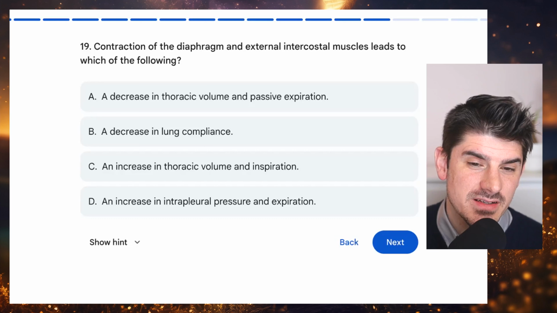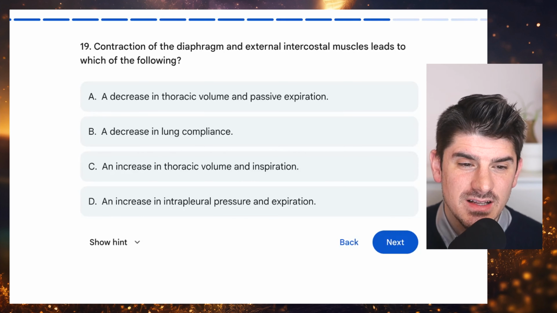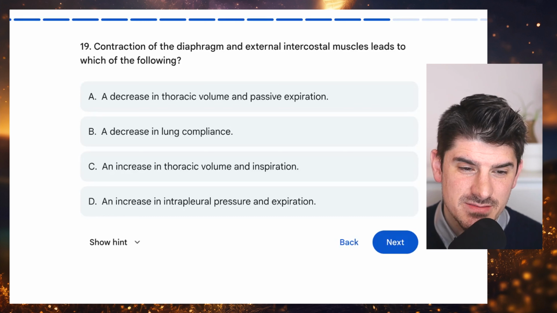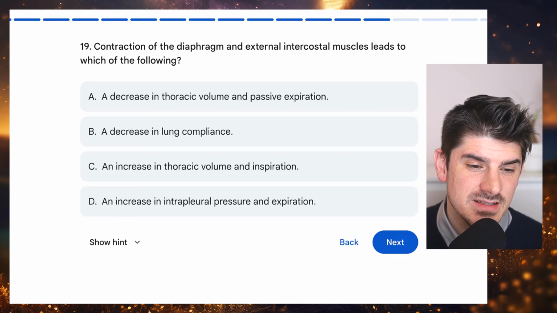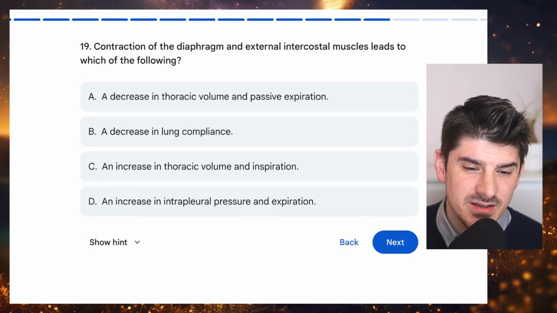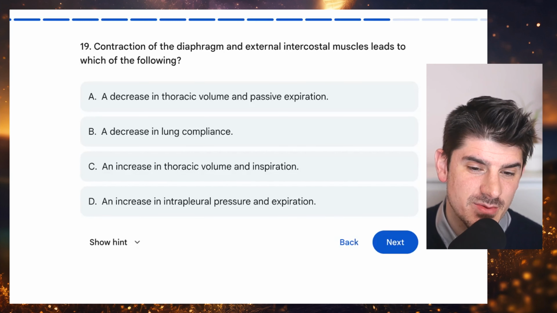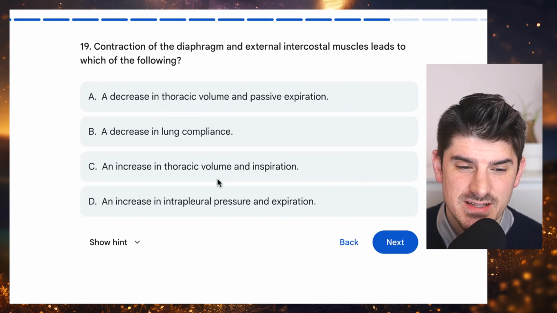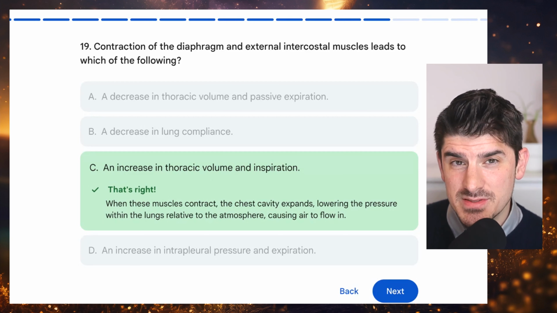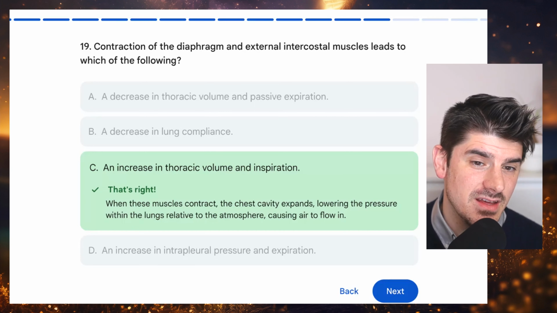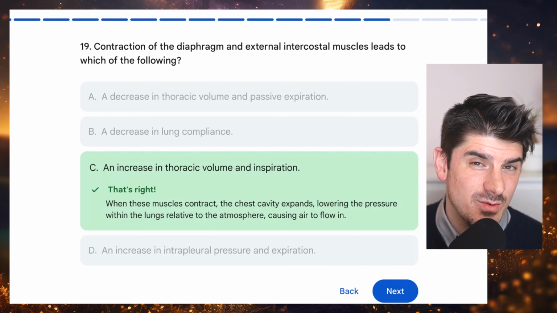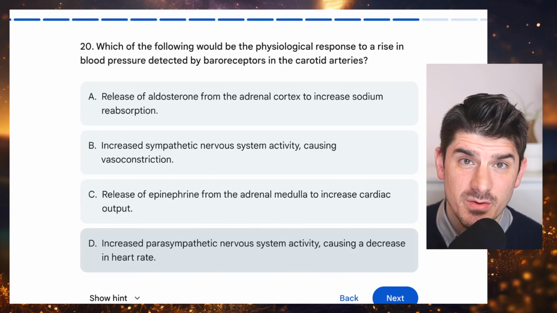Number 19. Contraction of the diaphragm and external intercostal muscles leads to which of the following? A, a decrease in thoracic volume and passive expiration; B, a decrease in lung compliance; C, an increase in thoracic volume and inspiration; or D, an increase in intrapleural pressure and expiration. And the answer choice here, of course, is C. When you contract your diaphragm, it drops the floor of the thoracic cavity down and the lungs expand and you inspire, you breathe in.